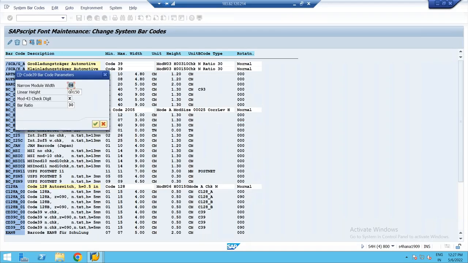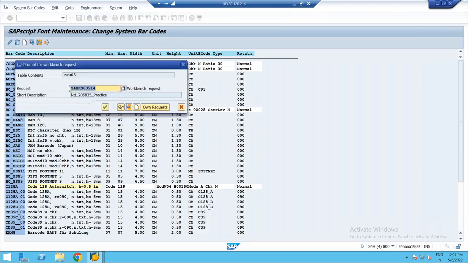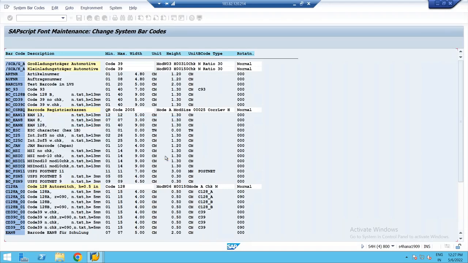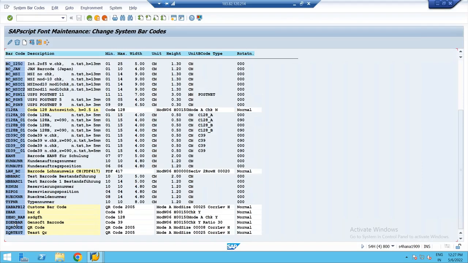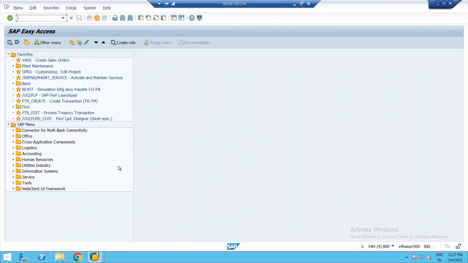These are the width and height and other things proposed by the system. Just click on continue. Save the barcode definition. Yes, let me save it. Done. Continue. You can see at the bottom our barcode got created. Z Gen bar is the barcode I created. To create the barcode, the T code is SE73.